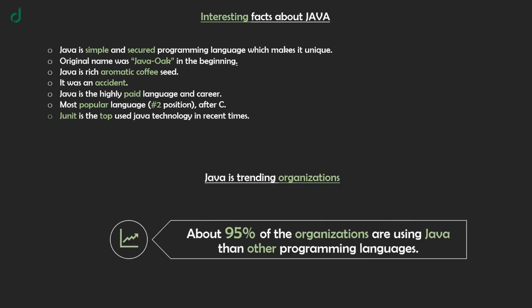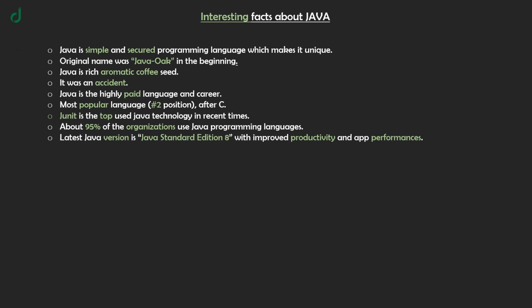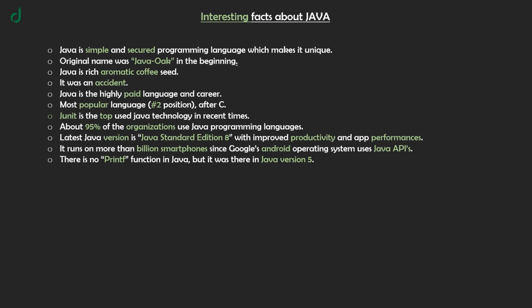About 95% of the organizations use the Java programming language. Latest Java version is Java Standard Edition 8 with improved productivity and app performance. It runs on more than a billion smartphones since Google's Android operating system uses Java APIs. There is no print function in Java, but it was there in Java version 5. There is no concept of pointers in Java.